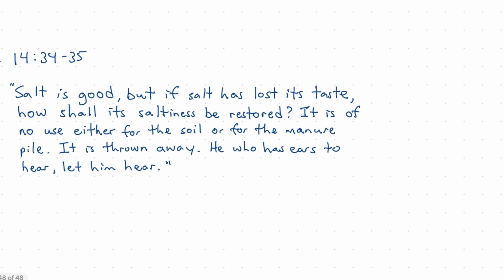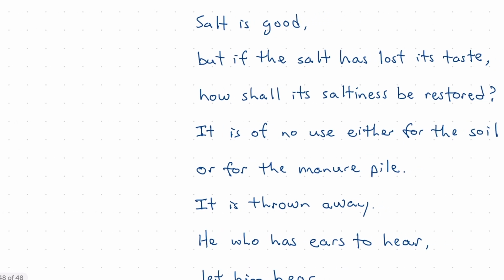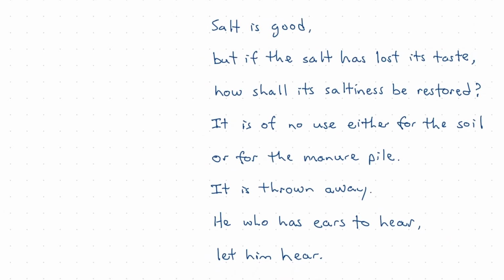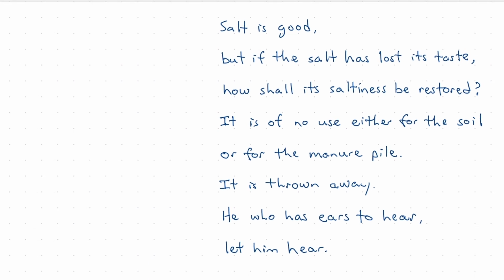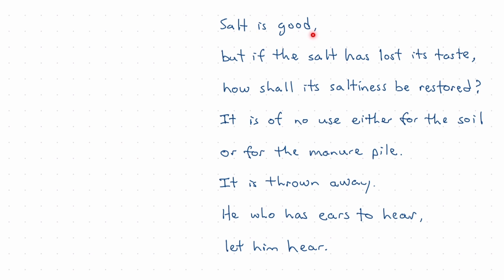So I've written this out now according to its separate propositions so that we can begin to consider the relationship between each proposition here. Salt is good, but if the salt has lost its taste, then how shall the saltiness be restored? It is of no use either for the soil or for the manure pile.